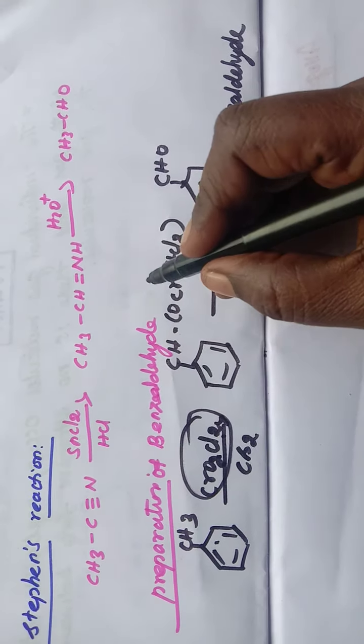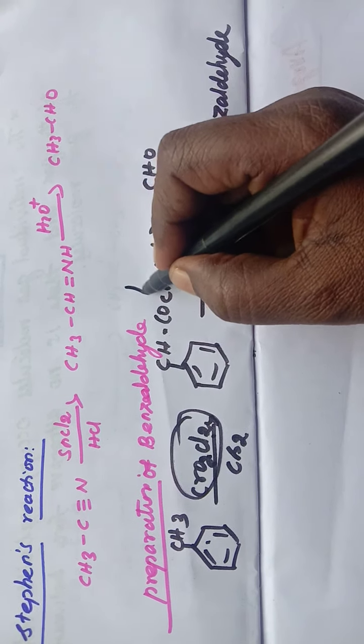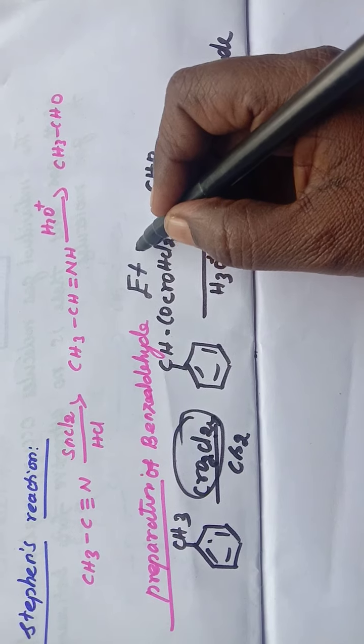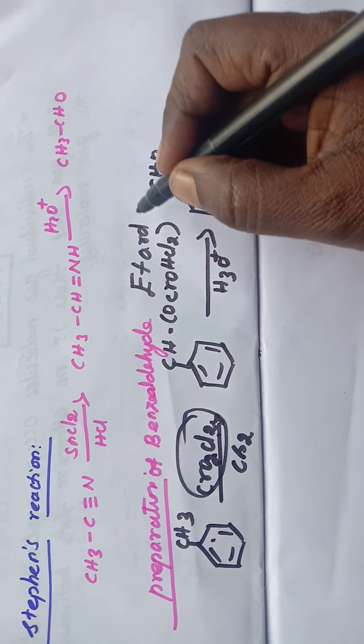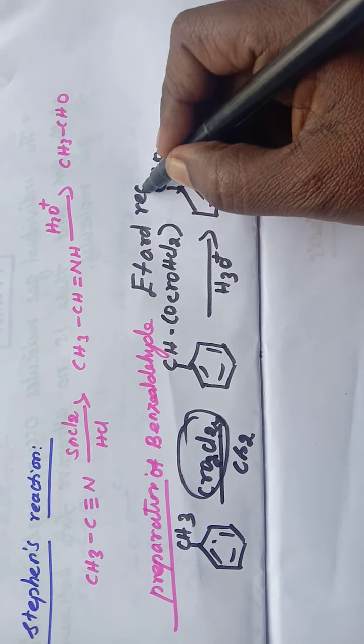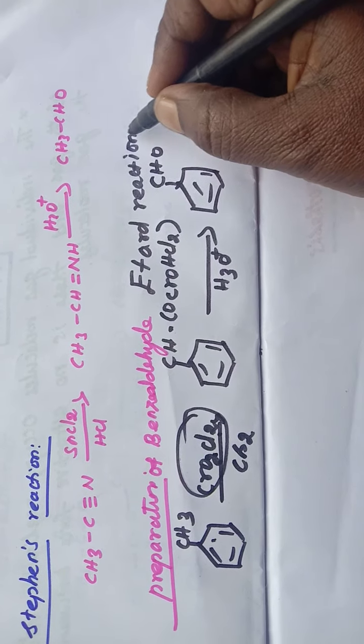This is one of the naming reactions, a very important reaction, Etard reaction. The name of the reaction is Etard reaction.